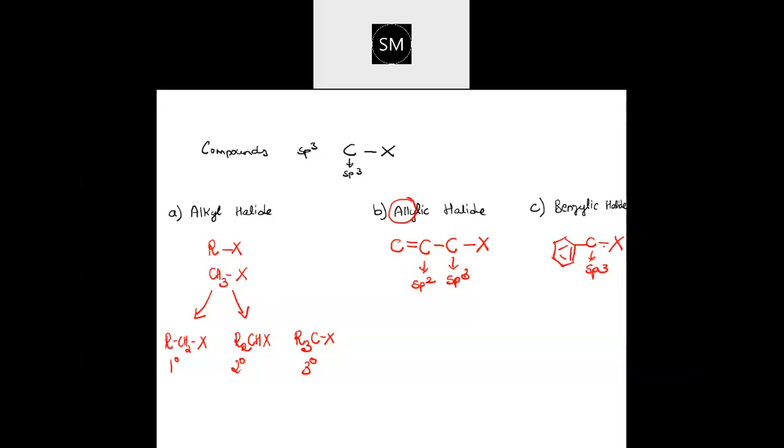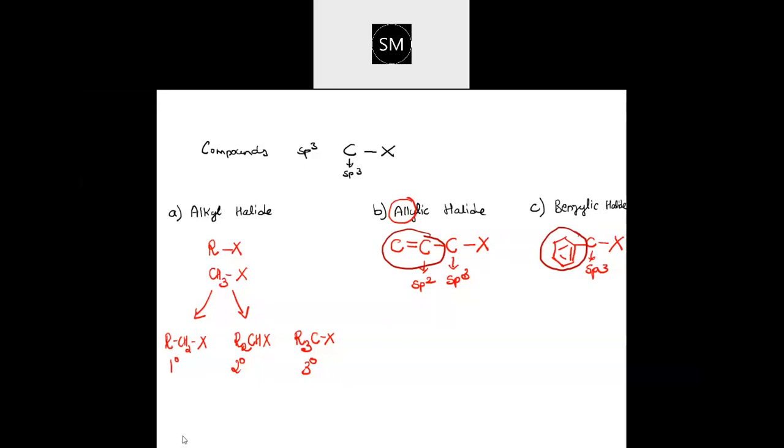That's the only difference. Here the group is an aliphatic group with a double bond, and there the group attached to the carbon is a benzene group. So it is benzylic and this is allylic. Clear, no? They are the same category; only this is the difference.